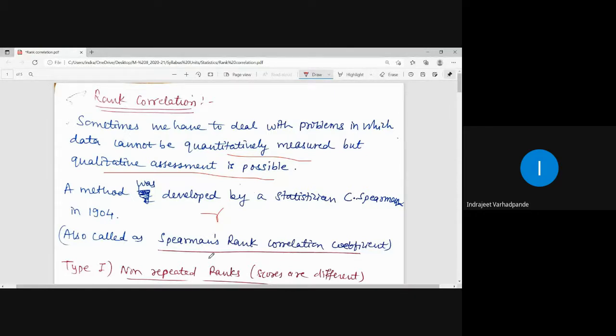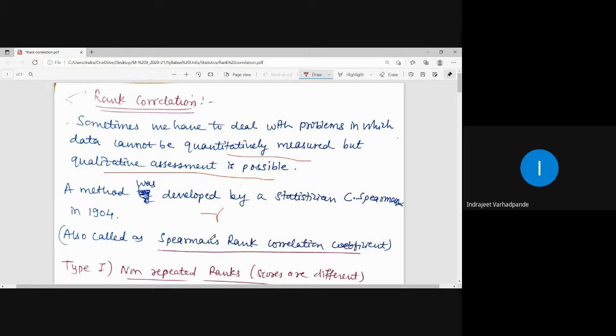Accordingly, this rank correlation is categorized into two. The categorization is done on the basis of whether we have non-repeated ranks, that means the scores are different, or we have repeated ranks. The formula will differ by a certain factor for the repeated rank as compared to the non-repeated rank. When you say non-repeated rank, the scores must be different.